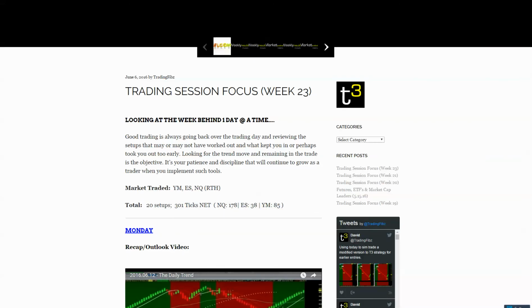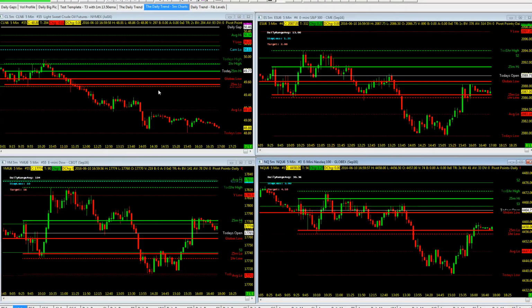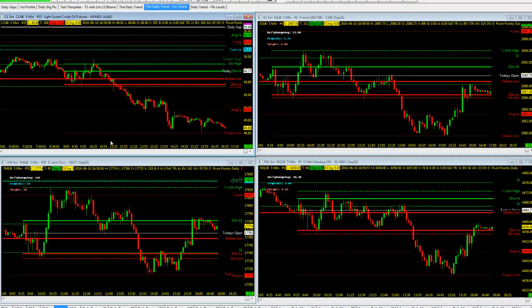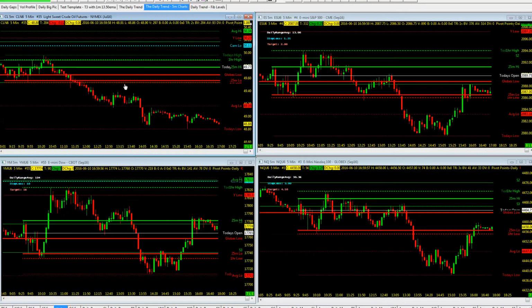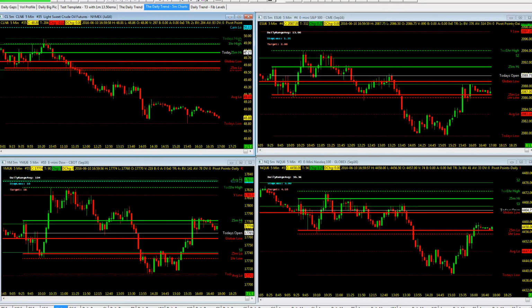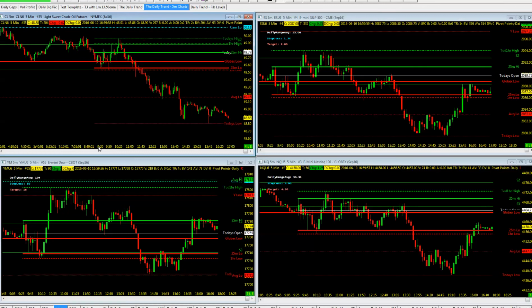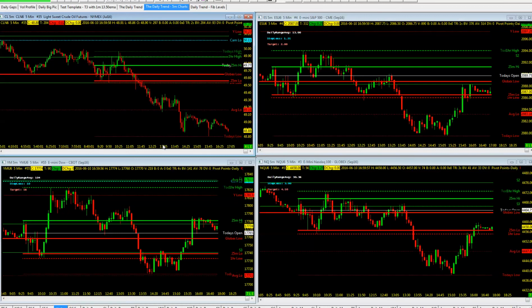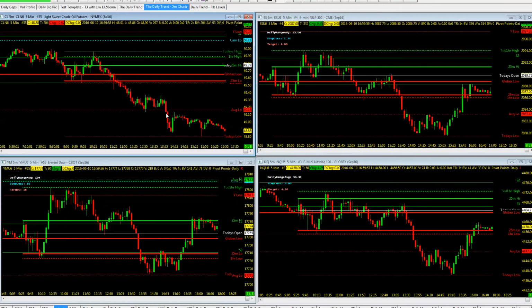Let's take a look at the 5-minute charts and price action across the board here. Taking a look at the crude to the downside here, as she managed to push down to the average low. Price action on the crude, again, coming off the highs as we've seen pushing up this week. Not much of a range bound for the majority of the first couple hours here. Here you can see the 25-minute open range. Once she was able to break through and underneath, that was the move of the session.